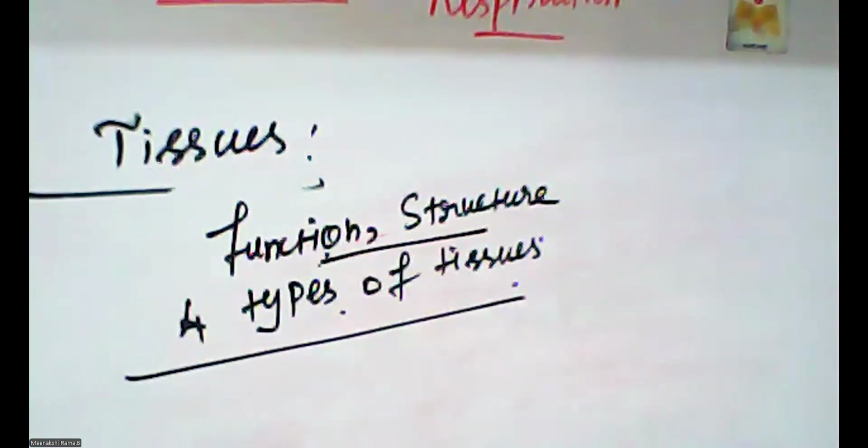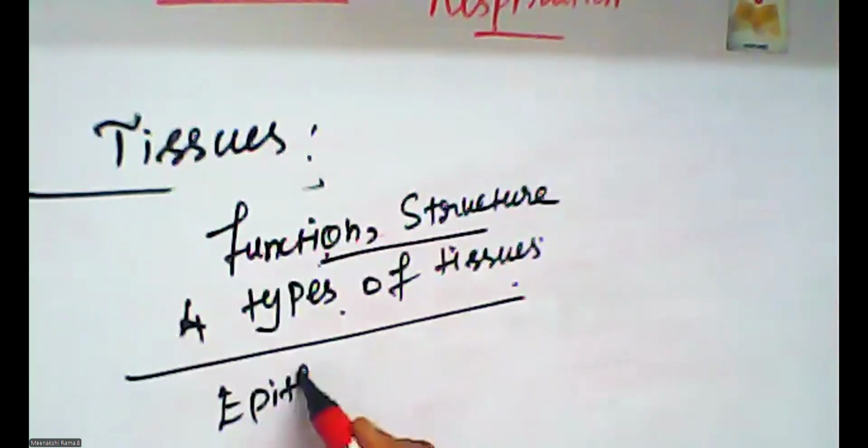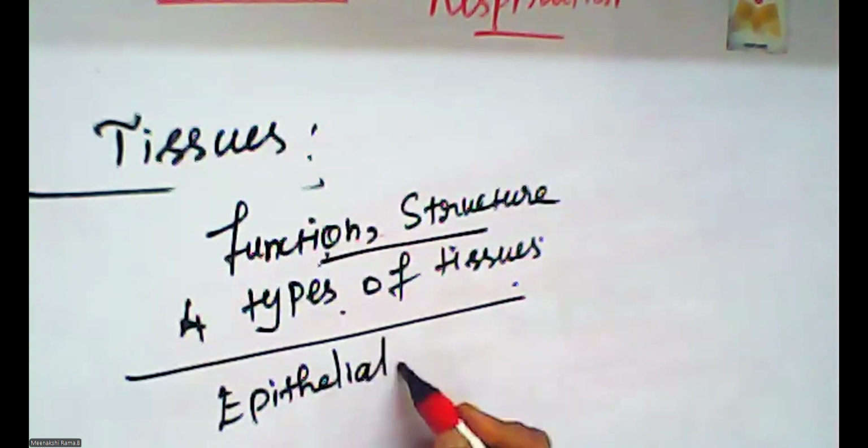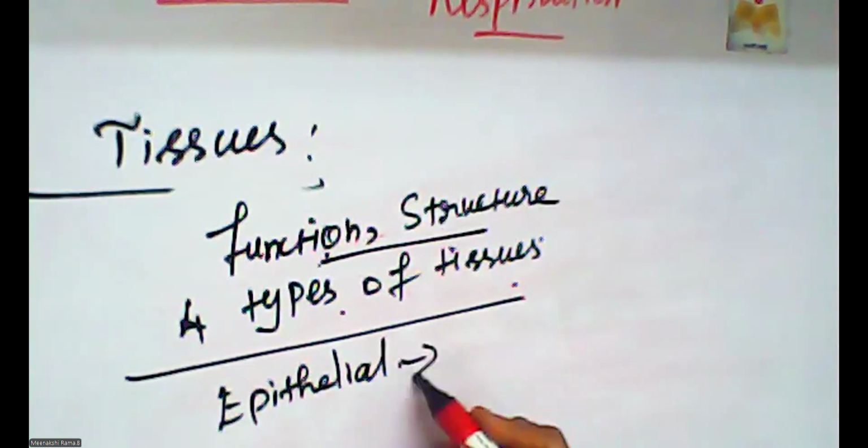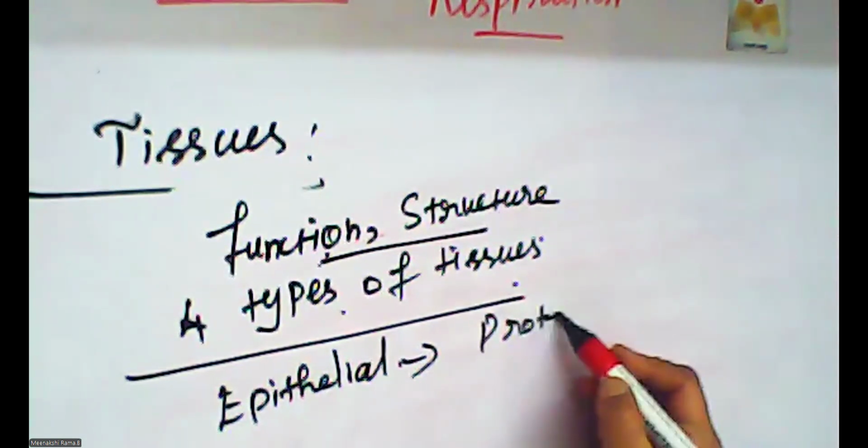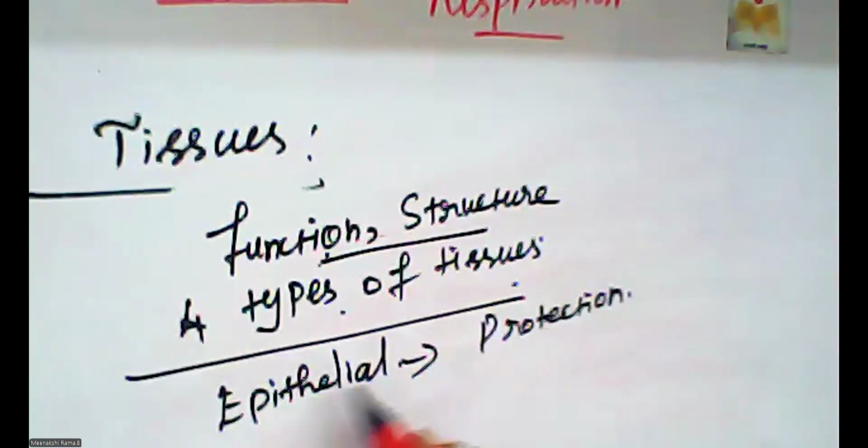One is the epithelial tissue. This is an important tissue. The function of this tissue is protection. Yes, the main function of the epithelial tissue is protection. Okay, this is the main function of epithelial tissue.